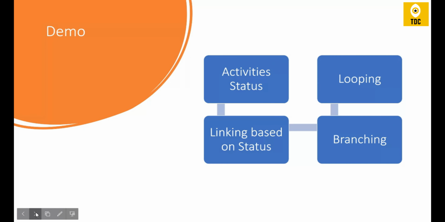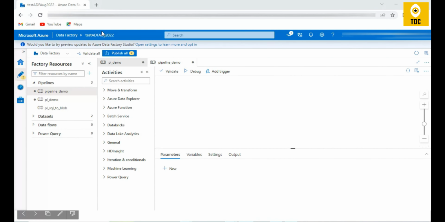In the demo, we will start with the activity status, understand how we can utilize it and how the activities are linked based on that status, and also see the branching and looping concepts at a high level. As you can see, I'm in the Data Factory page now, in the pipeline section. I've clicked on pipeline, and I'm inside a pipeline.